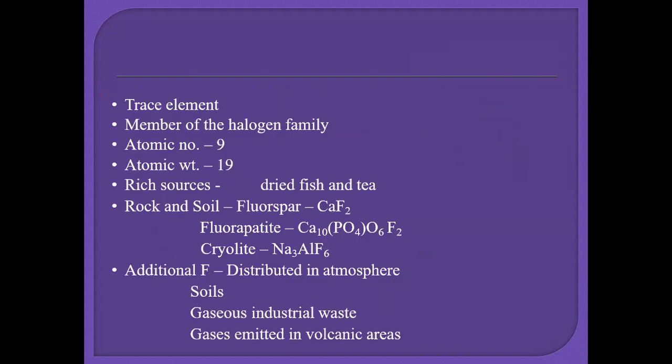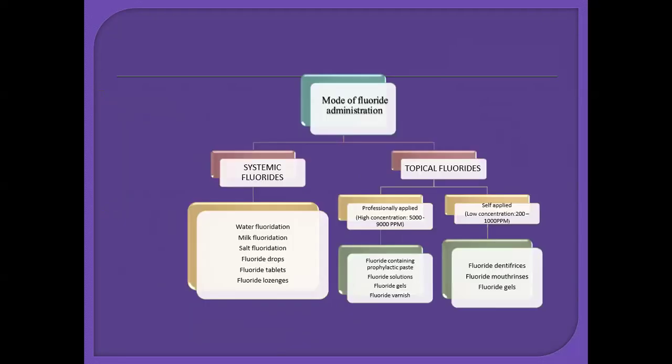Coming to the element fluorine, it is a trace element, a member of the halogen family having atomic number 9 and atomic weight 19. The rich sources are dried fish and tea. It is present in rocks and soils in the form of fluorspar, fluorapatite, and cryolite. Additional fluoride distribution is found in the atmosphere, soils, gaseous industrial waste, and gases emitted in volcanic areas.